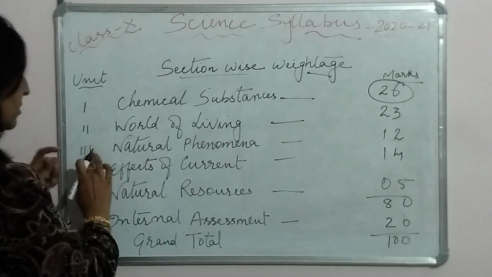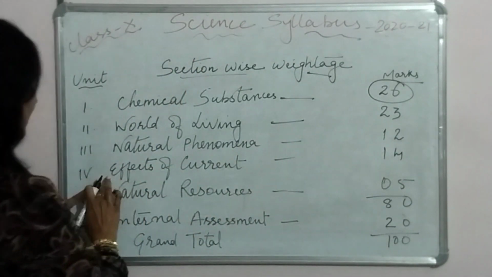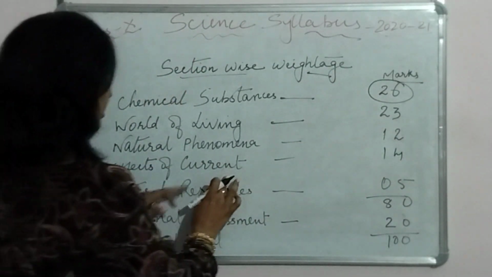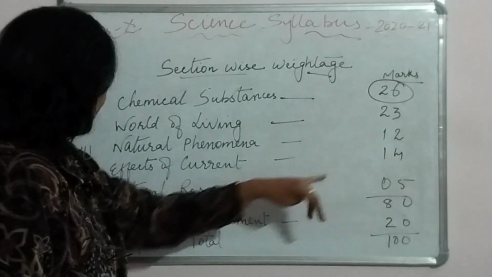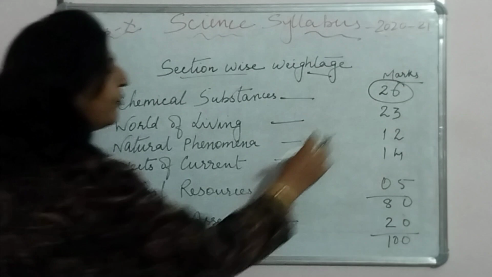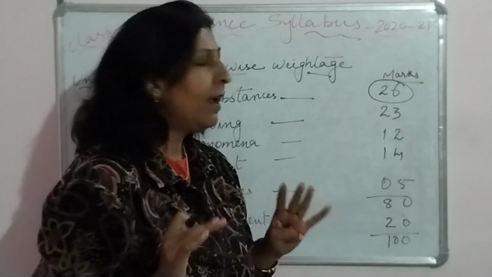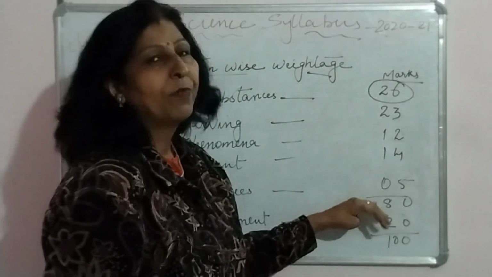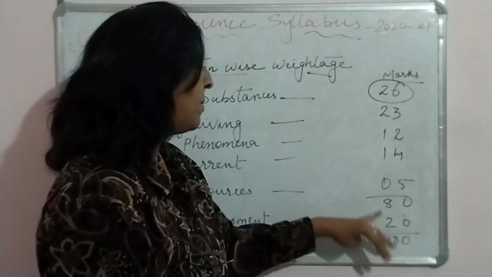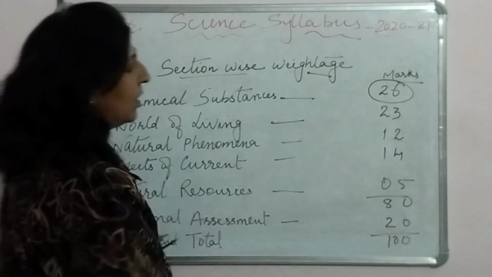Then comes the third one, natural phenomena, 12 marks. And here, effects of current, that is the fourth unit, you have 14 marks. Natural resources, 5 marks. So finally it comes to 80, and you know very well that the question paper will be out of 80. So 26, 23, 12, 14 and 5 comes to 80, and 20 marks is for internal assessment. And finally the grand total comes to 100.